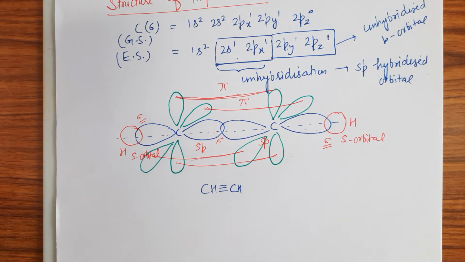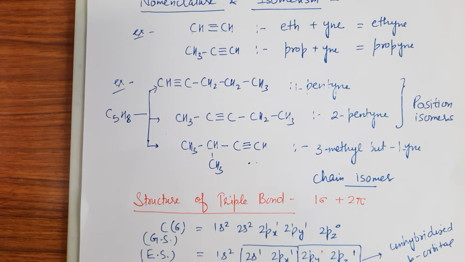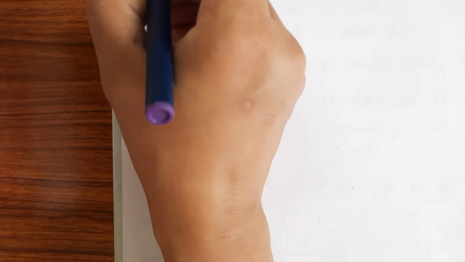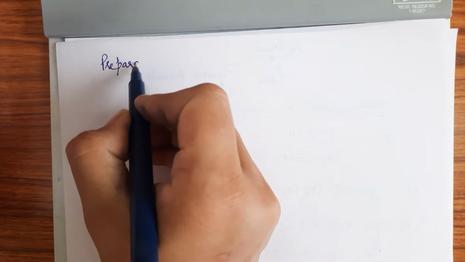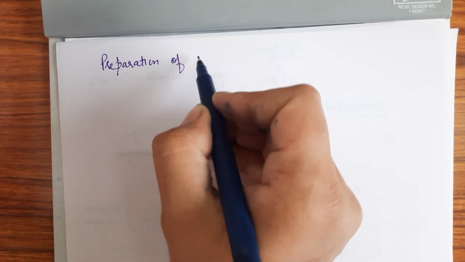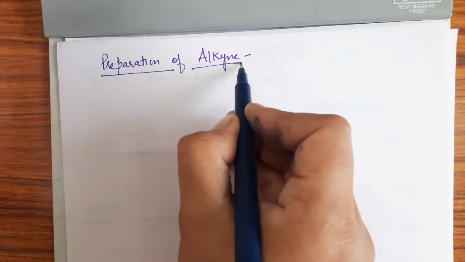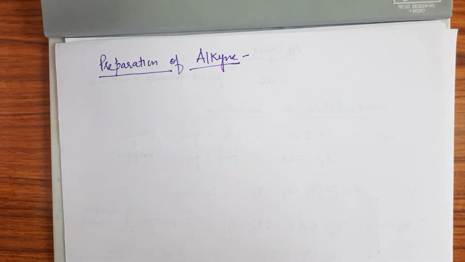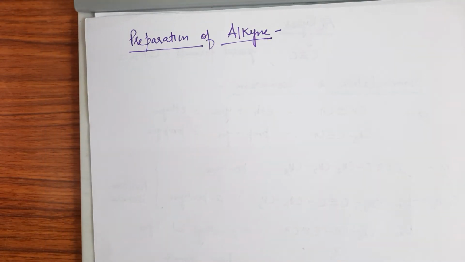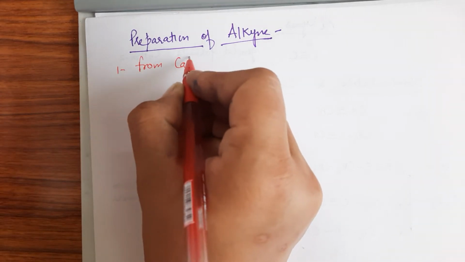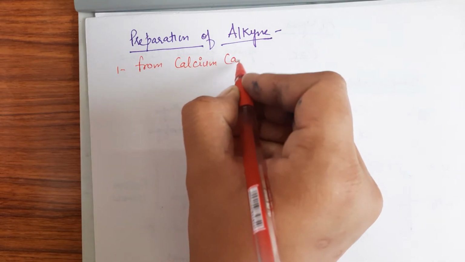So next is the preparation. Let's start the preparation of alkyne, right? So the first preparation is from calcium carbide.